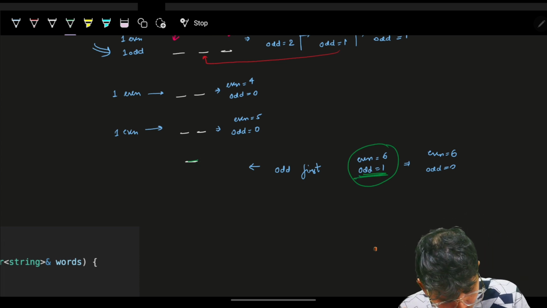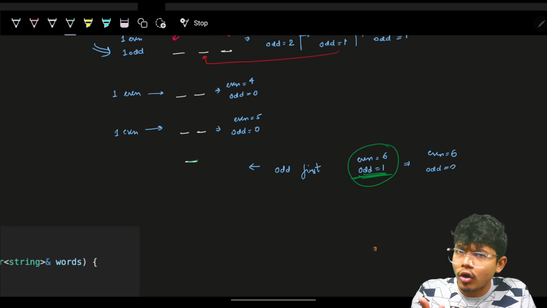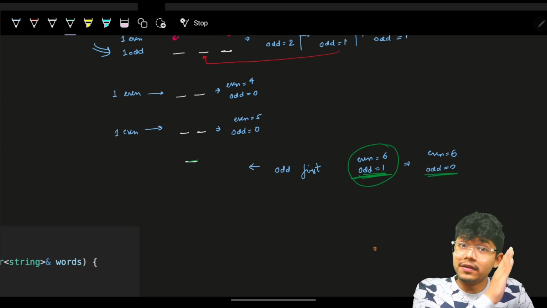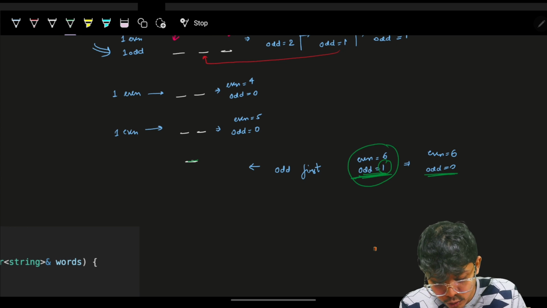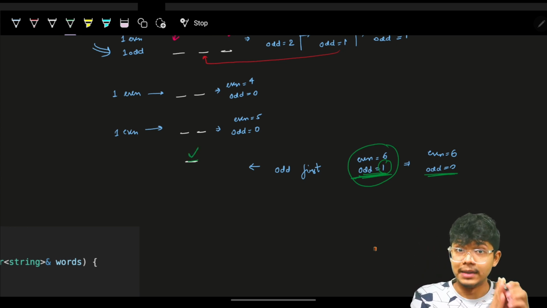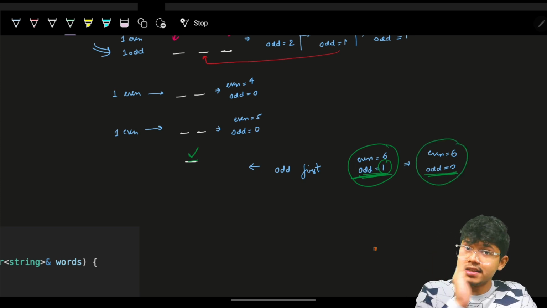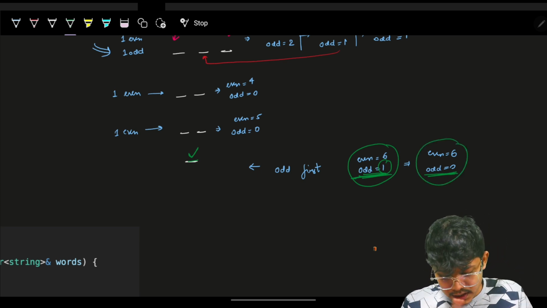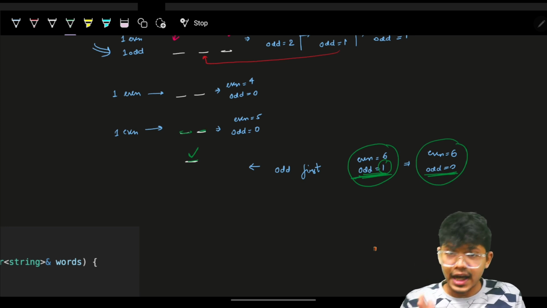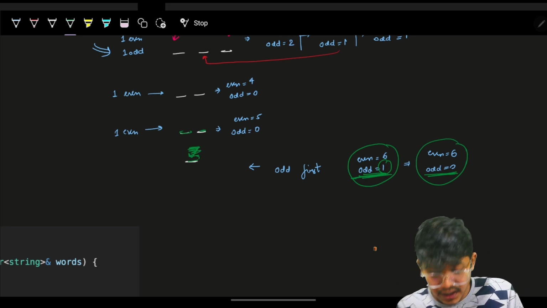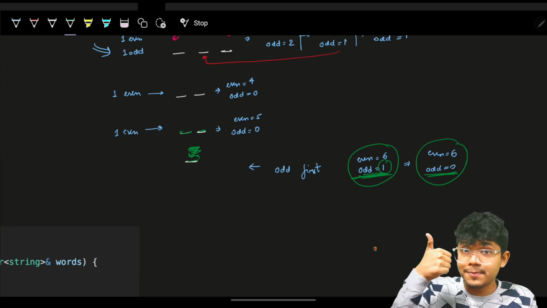So in that place, an odd frequency element. I'll grab the odd frequency element, whosoever is the odd frequency. My odd frequency will go to 0, because I have exhausted and used one of the odd frequency elements. Now my even length is 6, odd length is 0. This is gone, and the answer has increased by 1 because I have got 1 palindrome.